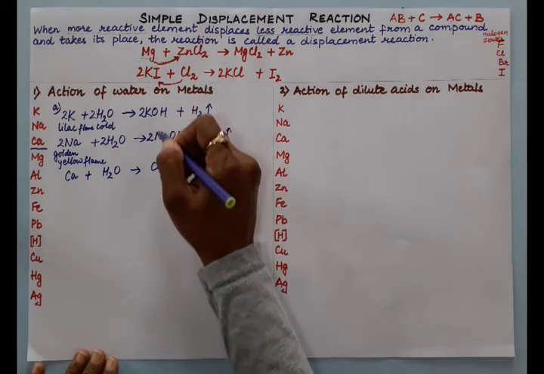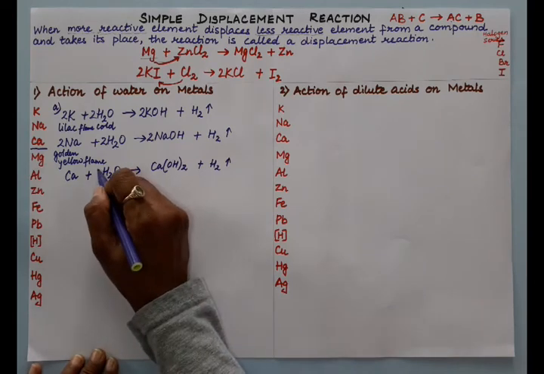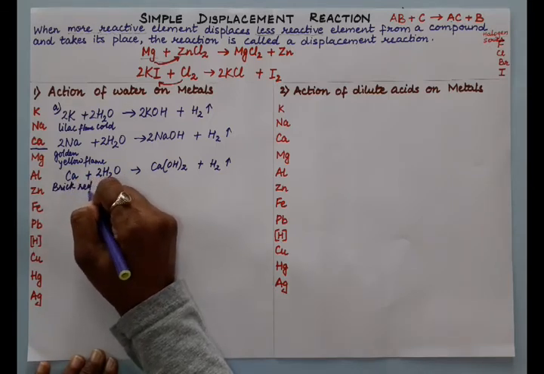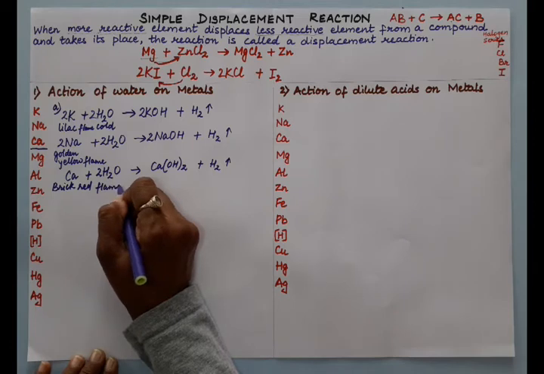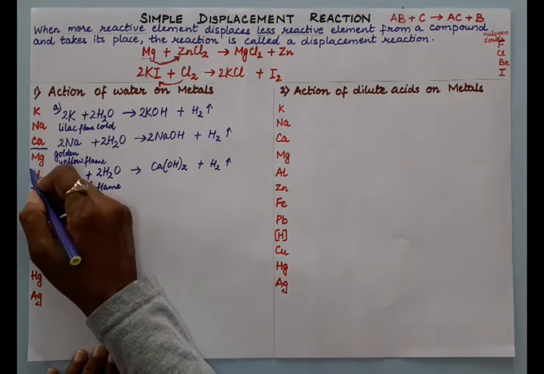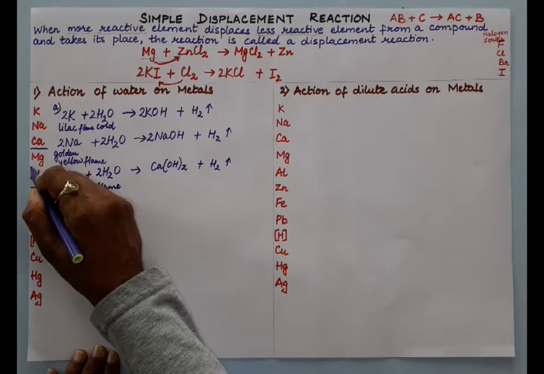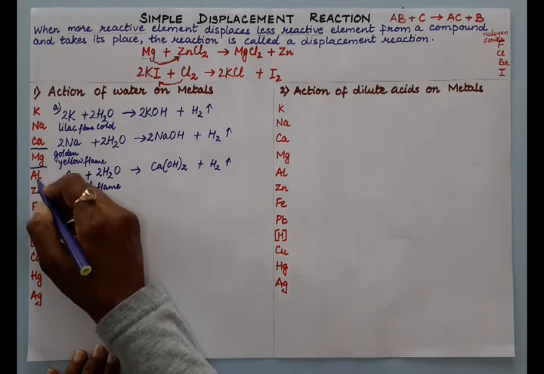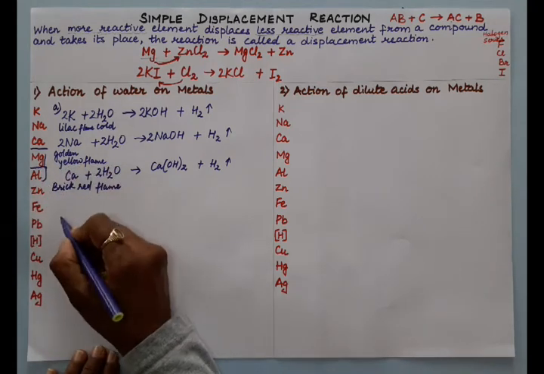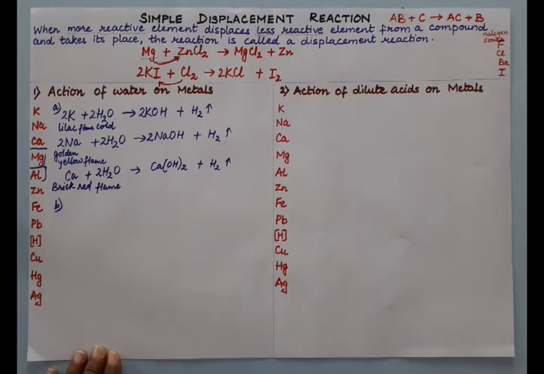All of them are forming hydroxides over here. And now balance the reaction. Hydrogen gas liberates, and this calcium burns with a brick red flame. So the first three metals are highly reactive and the reaction is violent. Now next, magnesium and aluminium, both of them react with boiling water and steam.